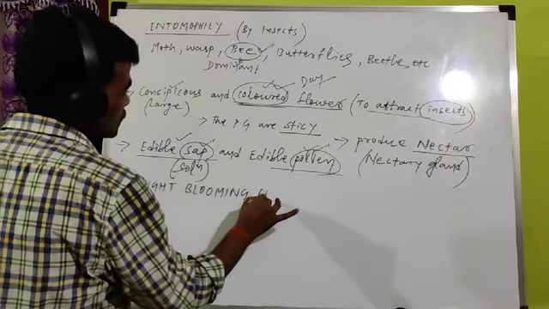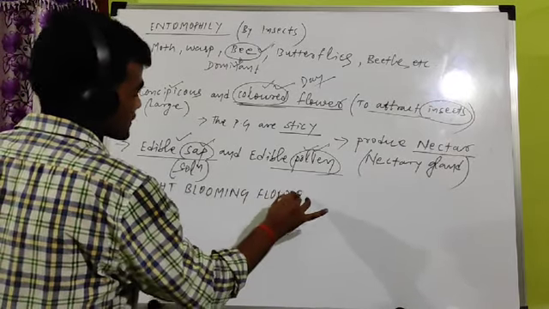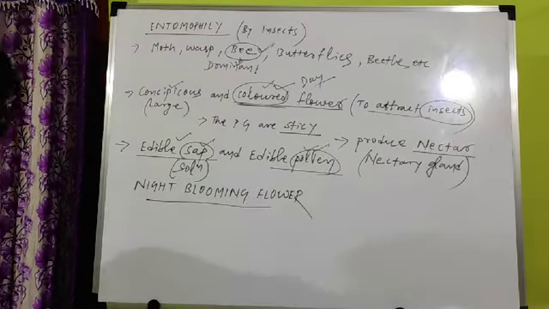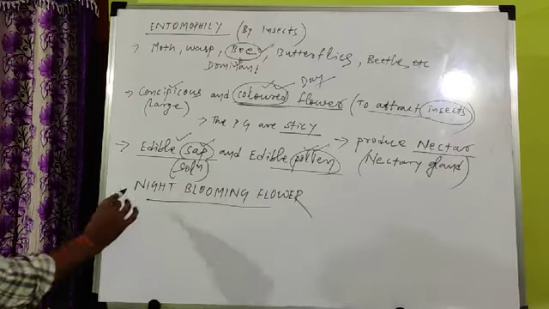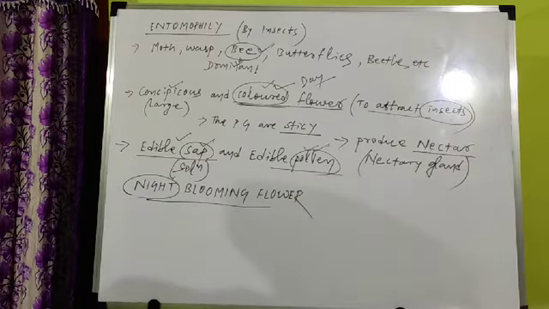Night blooming flowers, or those flowers which open during night, just like jasmine, night jasmine. It is called Raat Ki Rani, the night jasmine plant. So some plants bloom at night time. And in case of night blooming flowers, what happens?